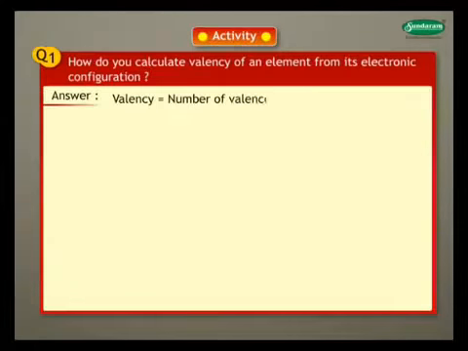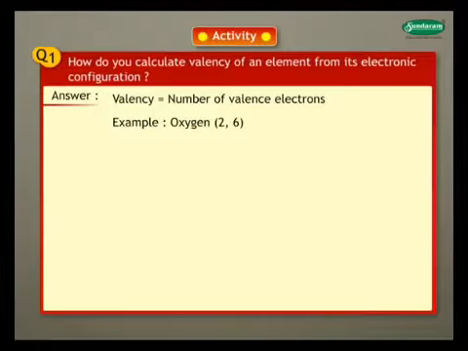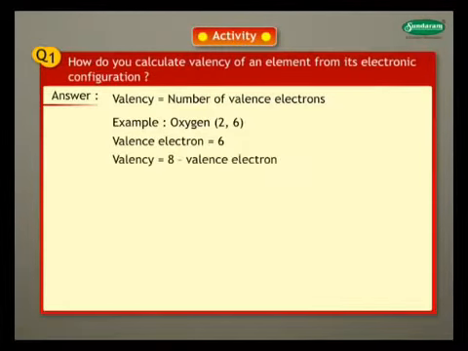The valency of an element is determined by the number of valence electrons present in the outermost shell of an atom. For example, oxygen has an electronic configuration of 2,6. Valence electron is 6. Valency will be the number of electrons needed by the atom to complete its outermost shell. Here, oxygen requires 2 electrons to reach octet state, so valency is 2.